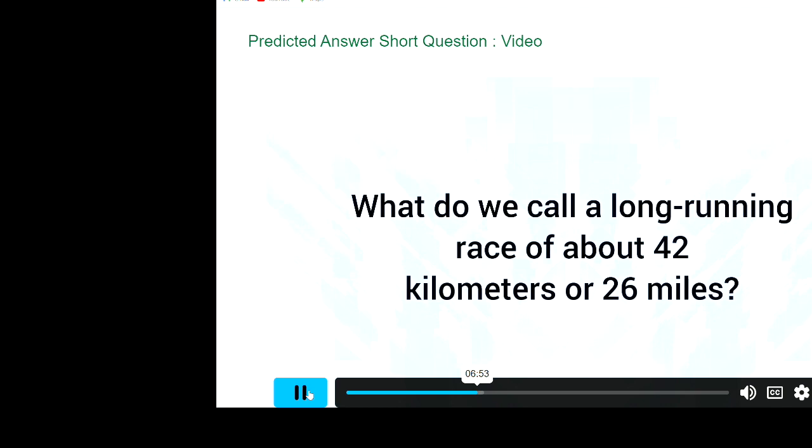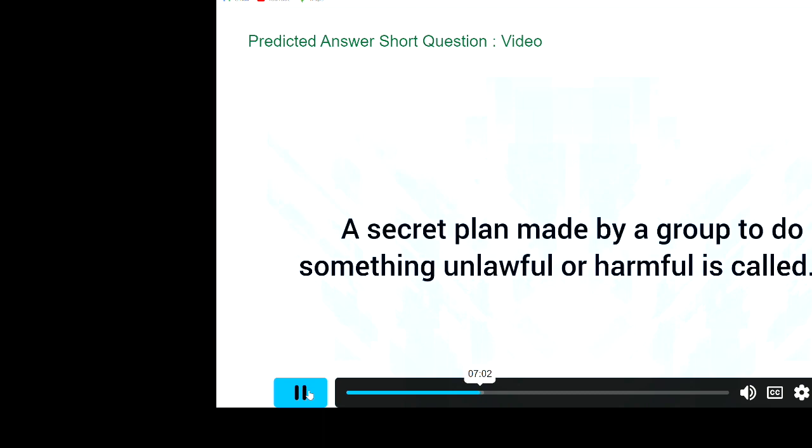Ballet. What do we call a long-running race of about 42 kilometers or 26 miles? Marathon. A secret plan made by a group to do something unlawful or harmful is called conspiracy, plot.